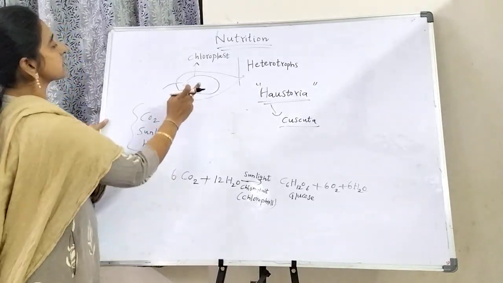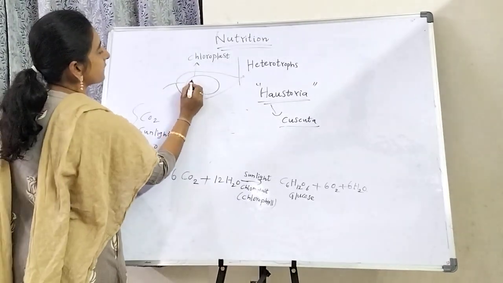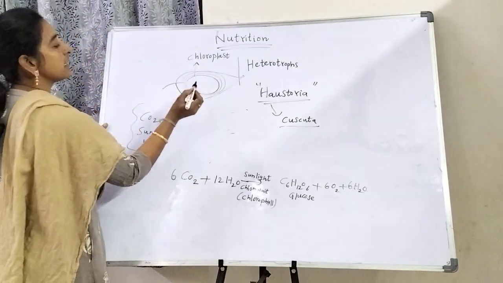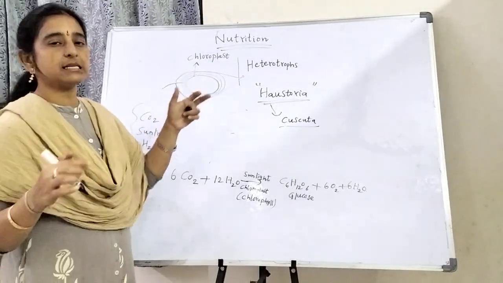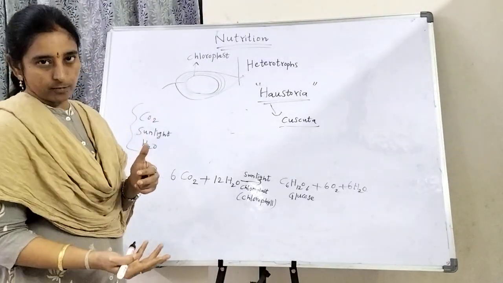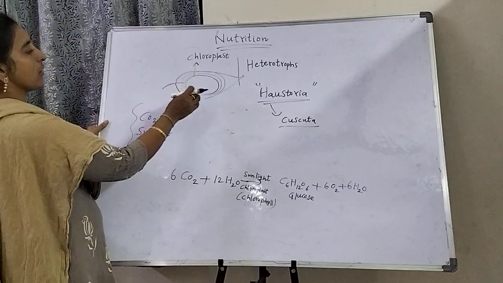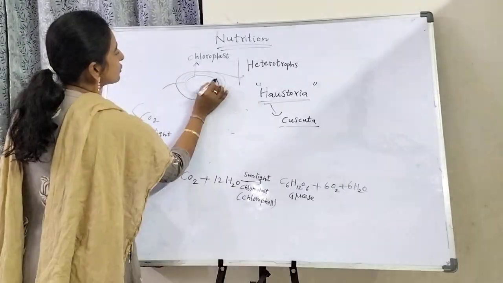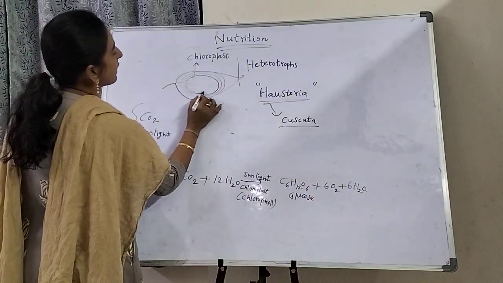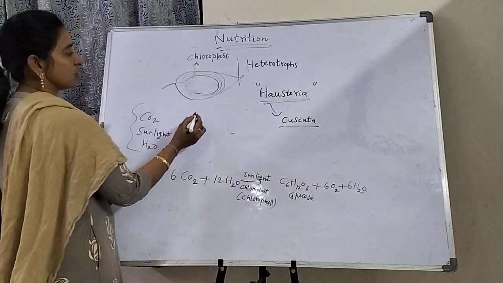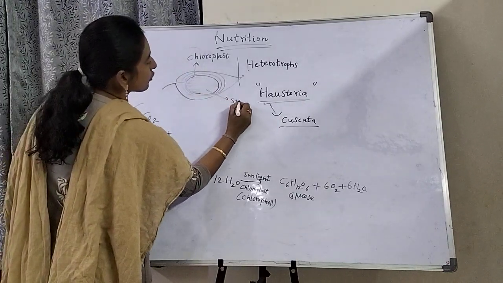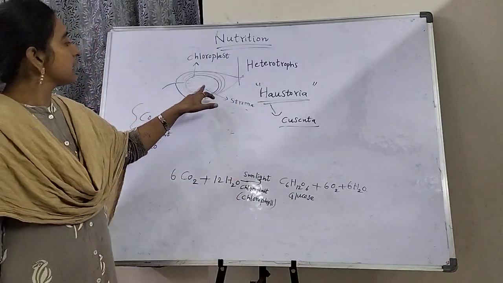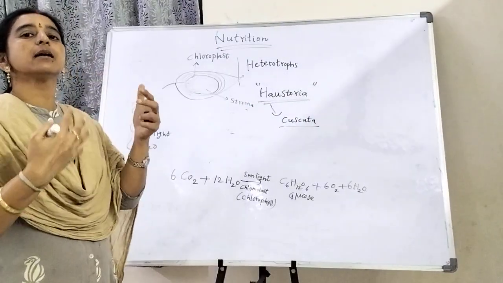If you observe the structure of the chloroplast, there are 3 layers. The outer layer and the middle layer are outside, but the third, inner layer is associated with the stroma, known as the stroma.